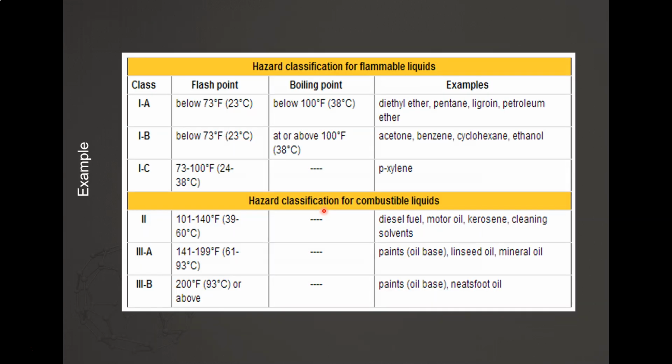This is how we define all the classes, class 1A, B, C, 2, and 3A and B. So you have your flash point, boiling point, and examples of these classes. Only class 1A and B are classified according to flash point and boiling point. Class 1C, 2, 3A and B are classified based on their flash point.